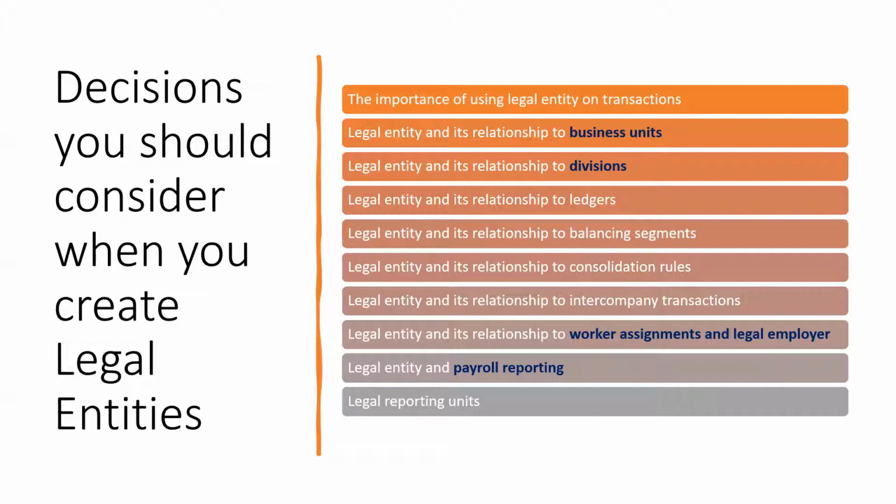The most important part for HR people is the relationship between my worker assignment and the legal employer. This is going to drive the discussion of how many legal employers we have to create, whether 1, 2, 3, 4, or only one is required. So what is the relationship of my legal entity with my worker relationship? Worker means employee, and the employer. Then again, the payroll reporting unit: we will go into detail on the relationship between the legal entity and the legal reporting units, and how we report to the government. So these are the few points that we have to take into consideration while creating or defining legal entities.